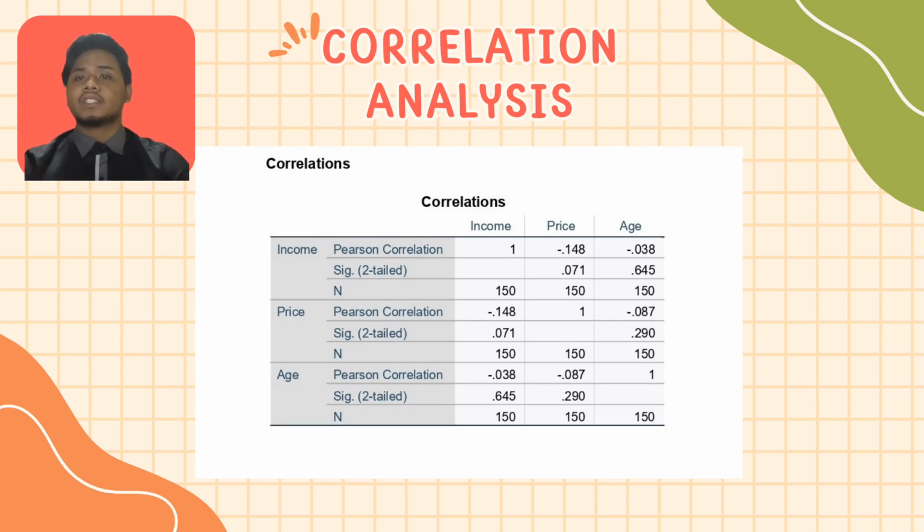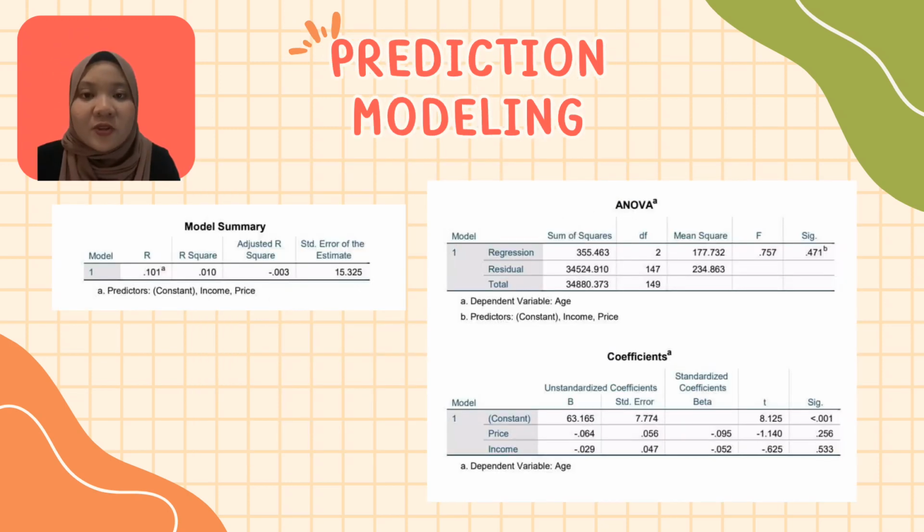Models show a strong positive correlation between income and age, with a coefficient of determination of 0.010 indicating 1% of the independent variable variation can be explained by the predictors. The adjusted R-square is negative 0.003 indicating reliable performance. The standard error is 15.325.